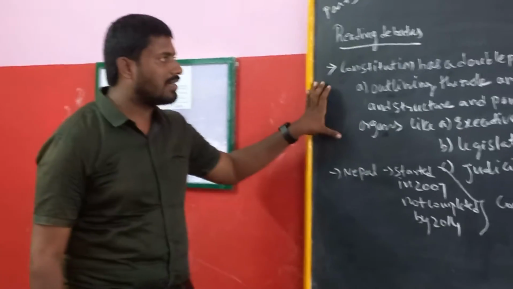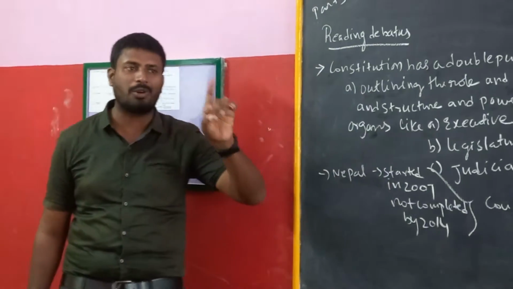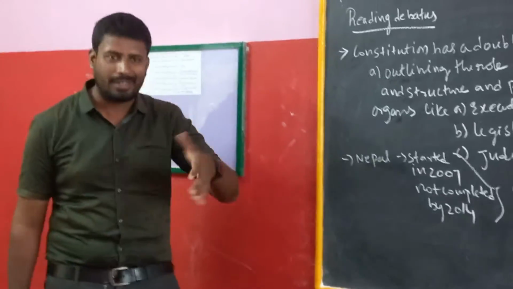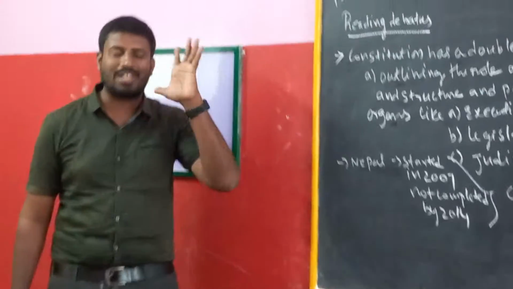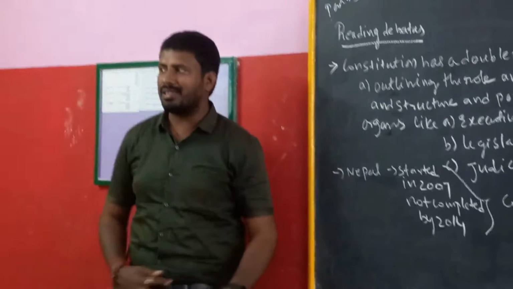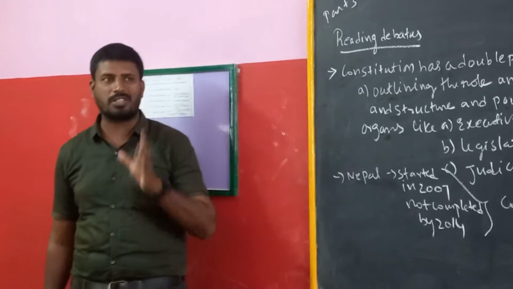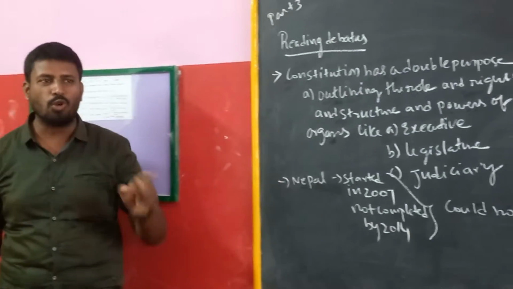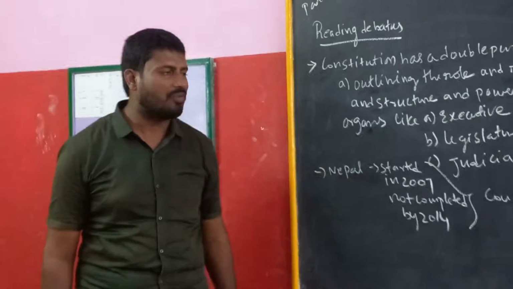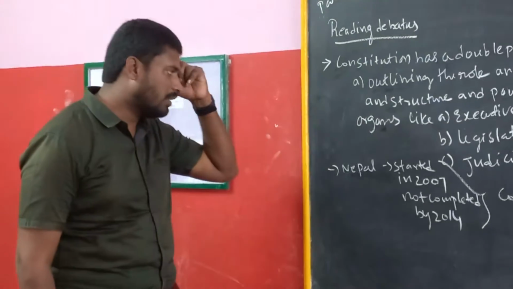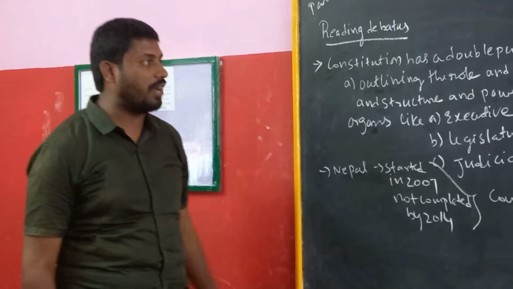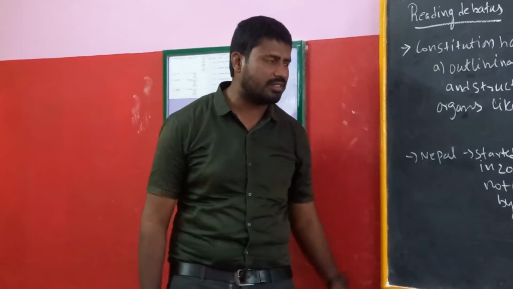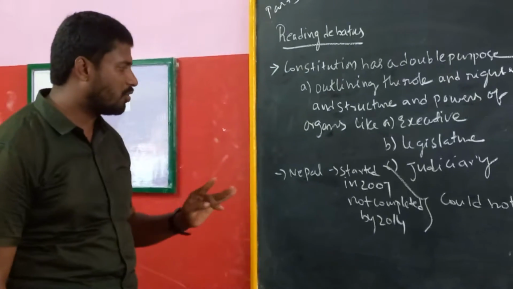Constitution has a double purpose. Purpose 1 is about the citizens and purpose number 2 is about government. How the government is going to run, what are the rules and rights of citizens. As a citizen, how he should be responsible to the society, what are the rights of the citizens, the do's and don'ts of the citizens will be framed in the constitution. And what are the powers of government and its organs. Any government works under 3 organs: executive, legislature and judiciary.